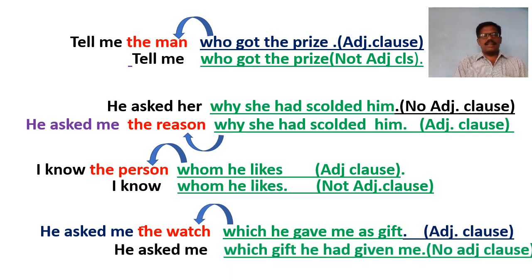Whereas here in this sentence, he asked me which gift he had given me. Here which gift he had given me is not an adjective clause because it doesn't have an antecedent before it. It has no noun phrase before it to describe. So it is not an adjective clause.